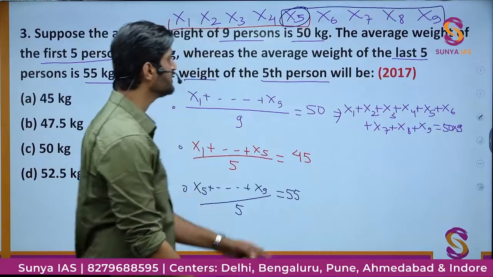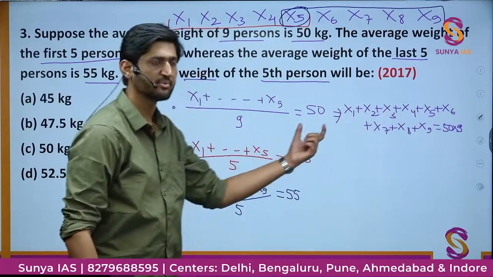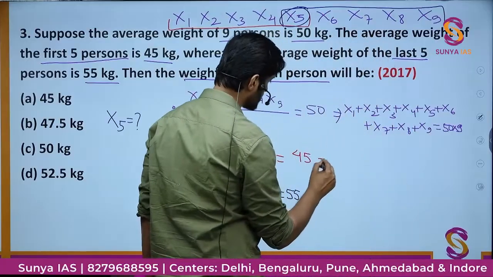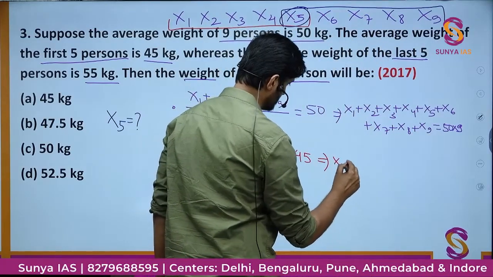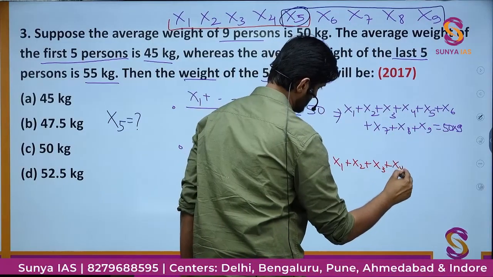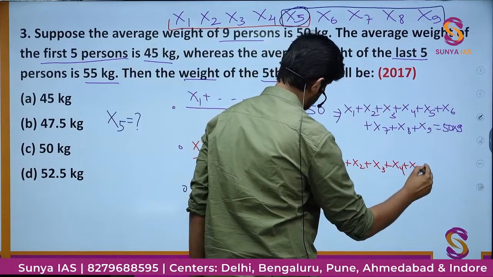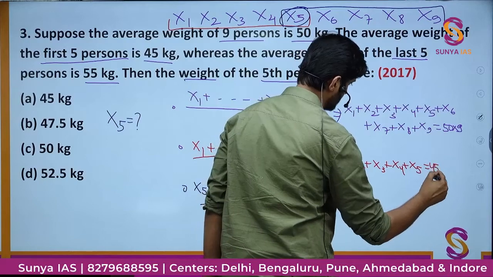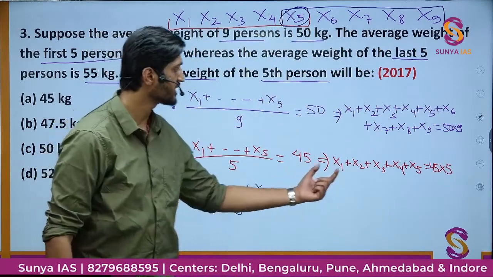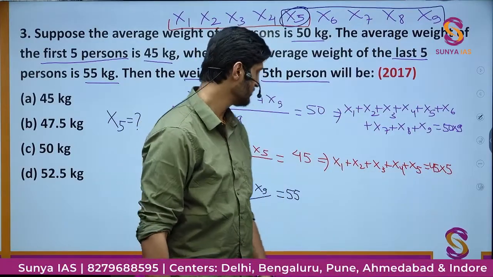Okay, this is the first equation in a simplified manner. Now let us write down the second equation. The second equation says... okay, this is the second equation which I have written in front of you.